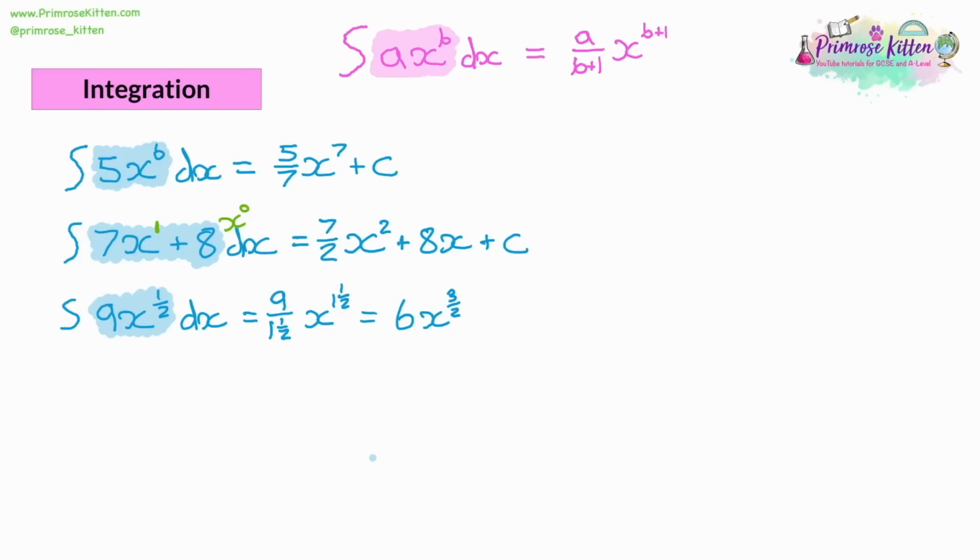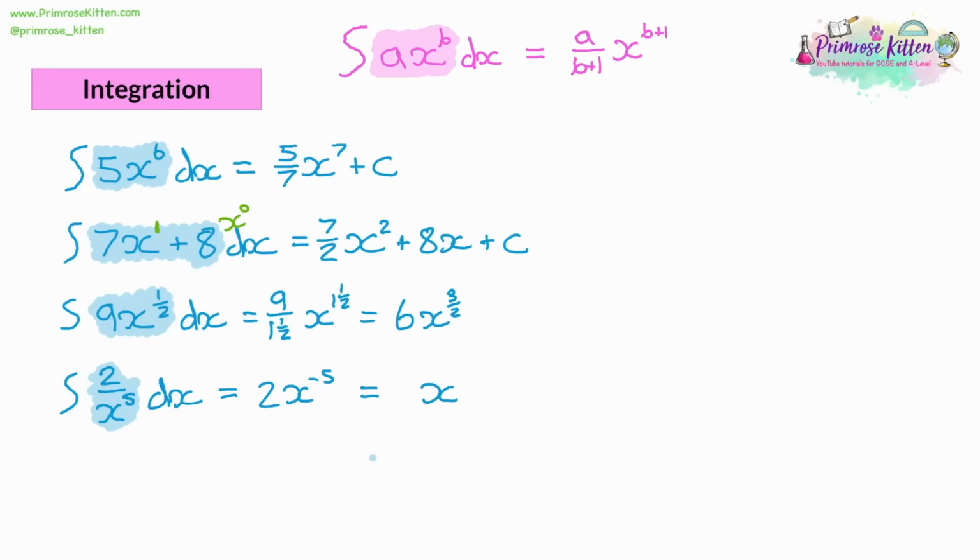Now, just like with differentiation, we can write questions that initially don't seem like we can do them. So we could have 2 over x to the power of 5. And just like differentiation, what we need to do here is change this into something in the format we're expecting: a coefficient, an x, and then a power. So we can write 2 over x to the power of 5 as 2 times x to the power of -5, just using our laws of indices. And now we have something we can handle.